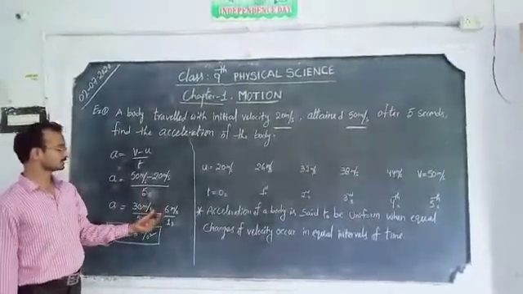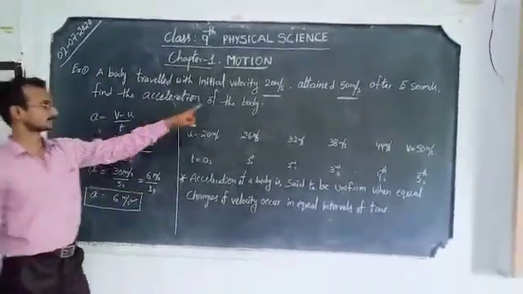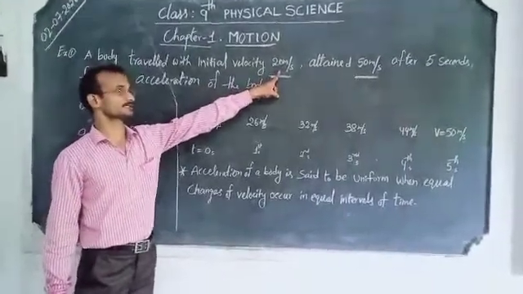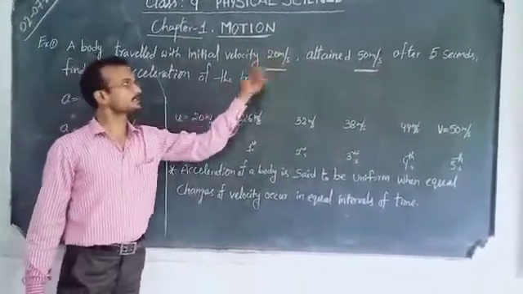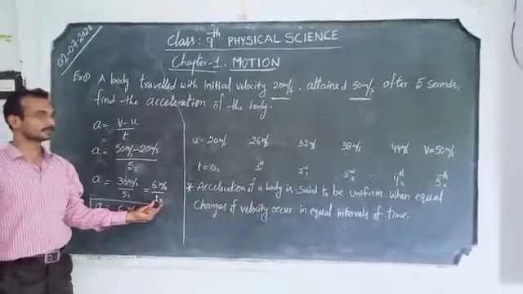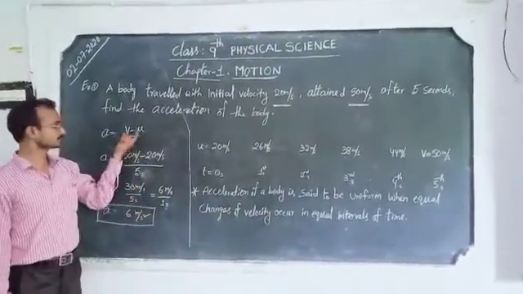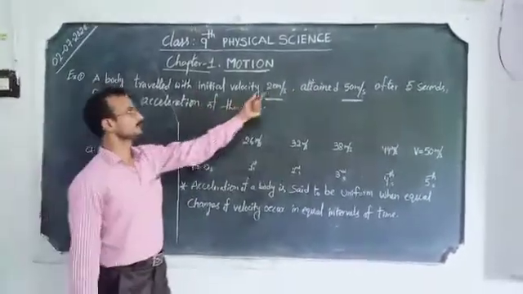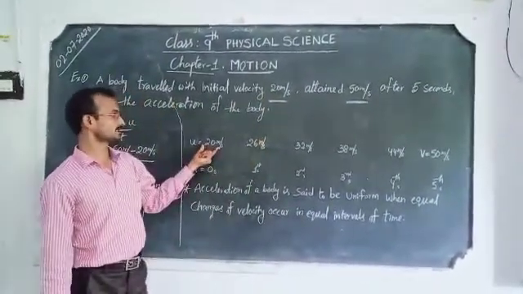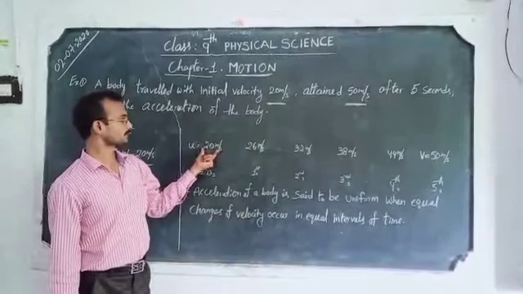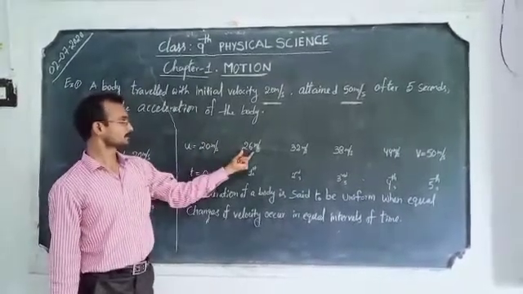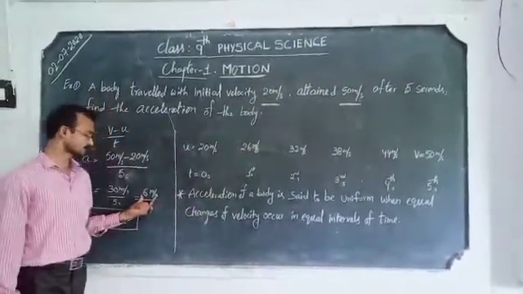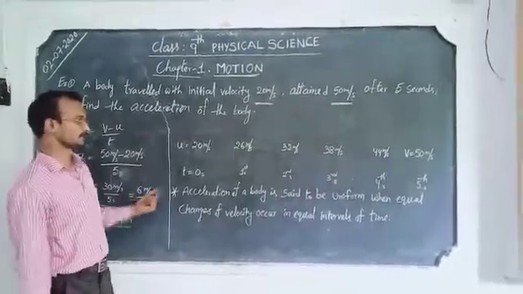Initially it started with 20 meter per second, the initial velocity. For every second it is increasing. For every second, how much change are we getting? A 6 meter per second increase, for every second 6 meter per second. For example, the velocity goes from 20 to 26. As acceleration means the change in velocity, it is 6 meter per second that we got now.